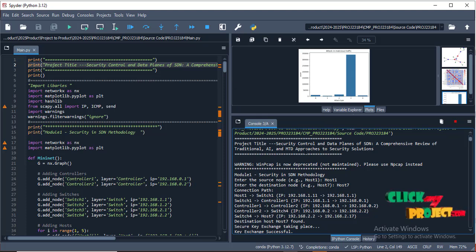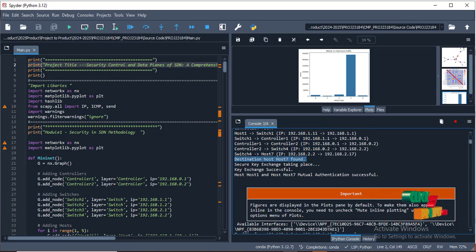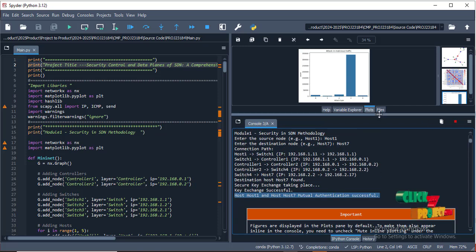Our project execution is based on the following. First, we input the network data, with our title and then SDN. Hosts 1 to 7 have been entered, the path will be decided, the IP address and controller switch will act on the host to host and destination path, and secure key exchange takes place. Key exchange is successful, and mutual authentication is successful.